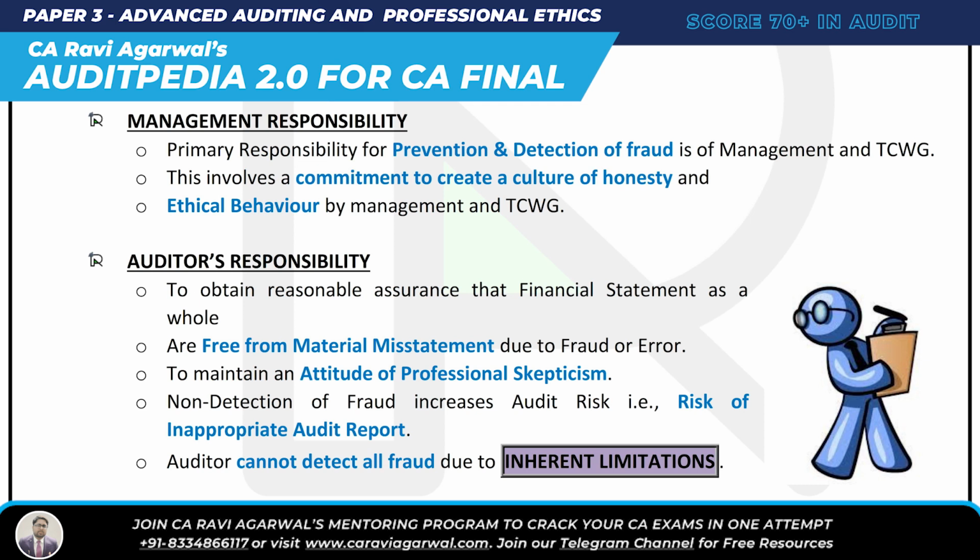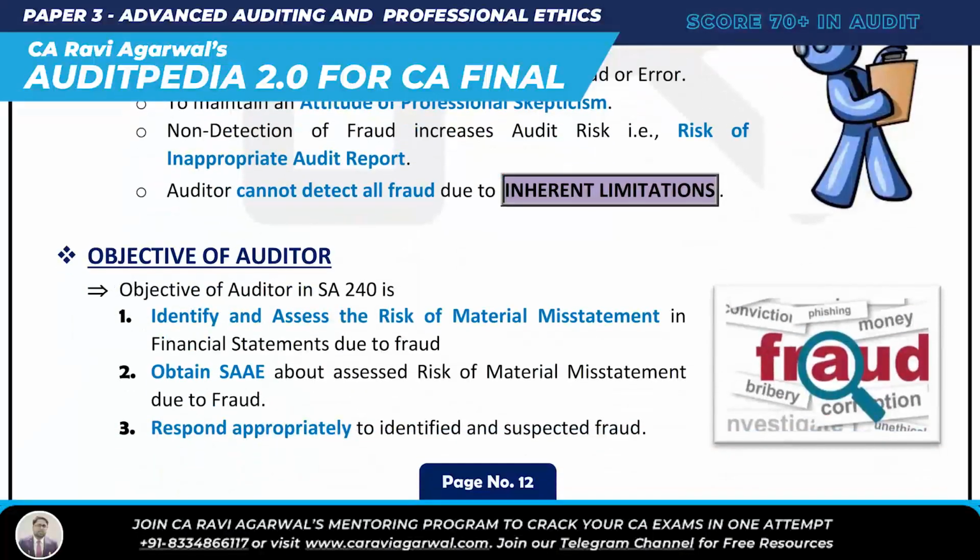You know it. Alright. So now, as per SA 240, what is the objective of the auditor? These are three simple objectives of the auditor. Number 1, identify and assess the risk of material misstatement in the financial statements due to fraud. First of all, identify the risk. Number 2, obtain sufficient appropriate evidence about the assessed risk due to fraud. And lastly, respond appropriately to the identified and suspected fraud.